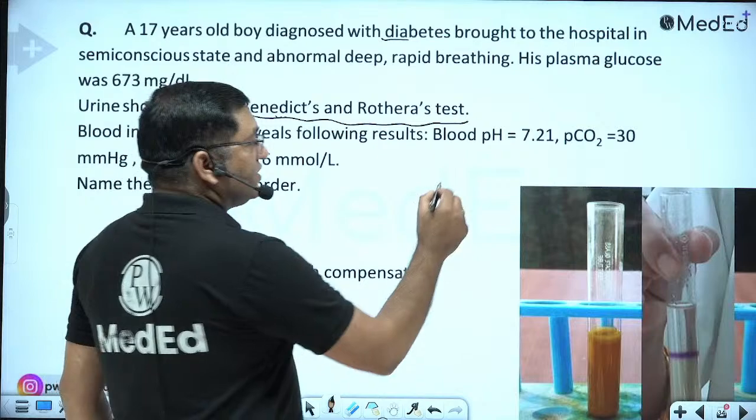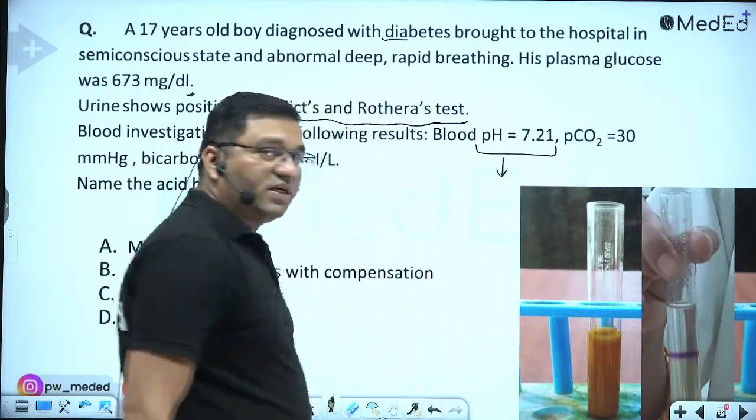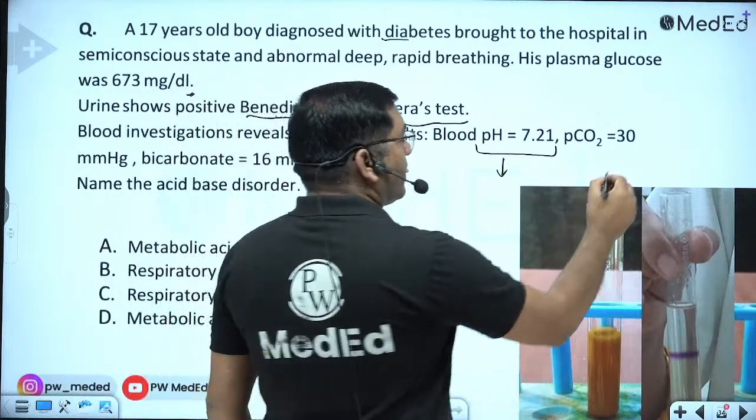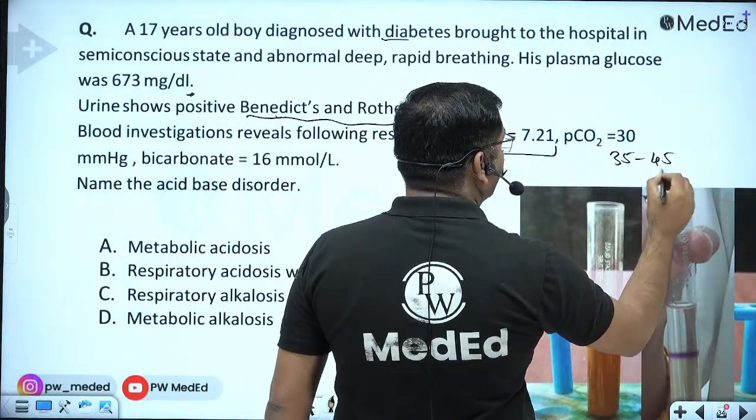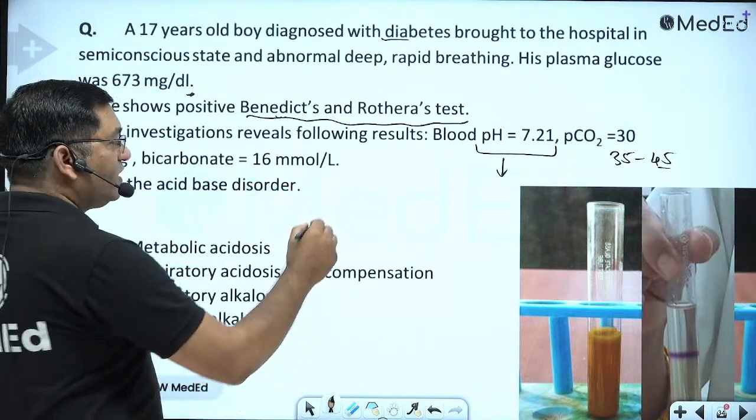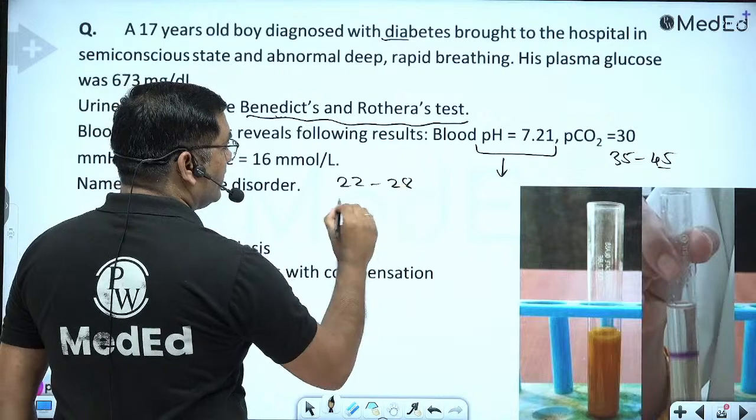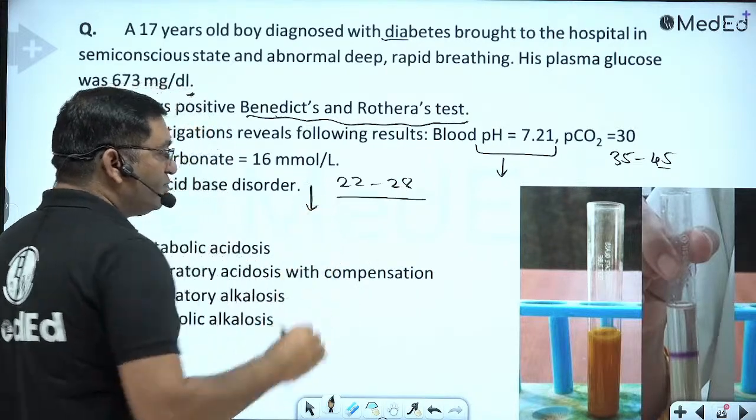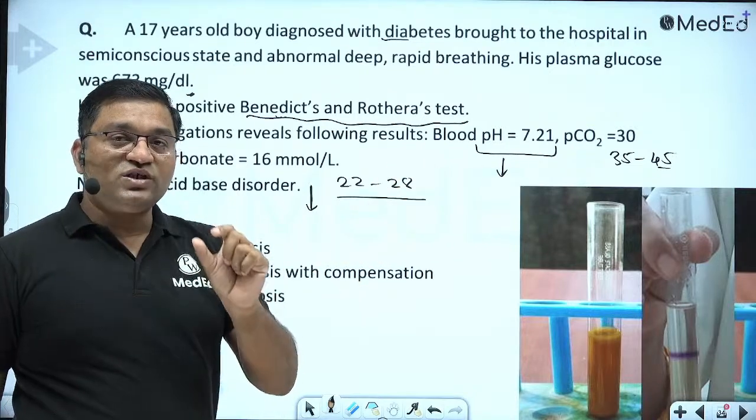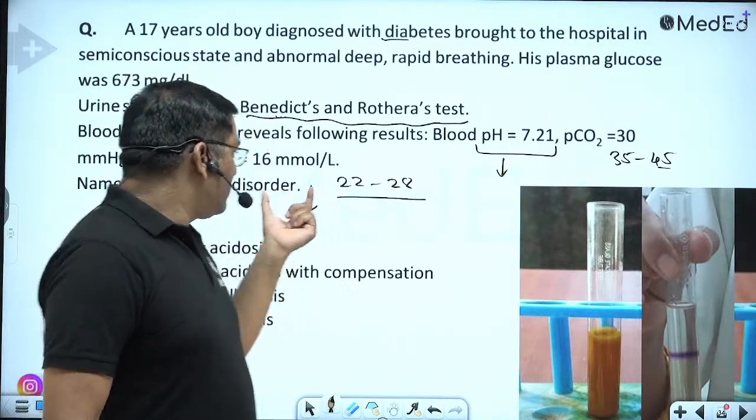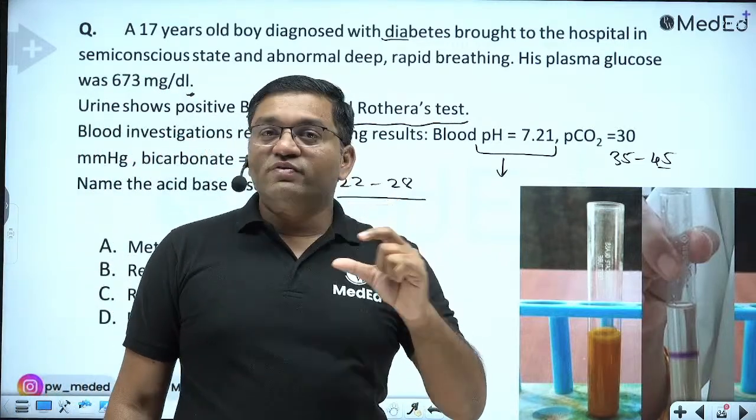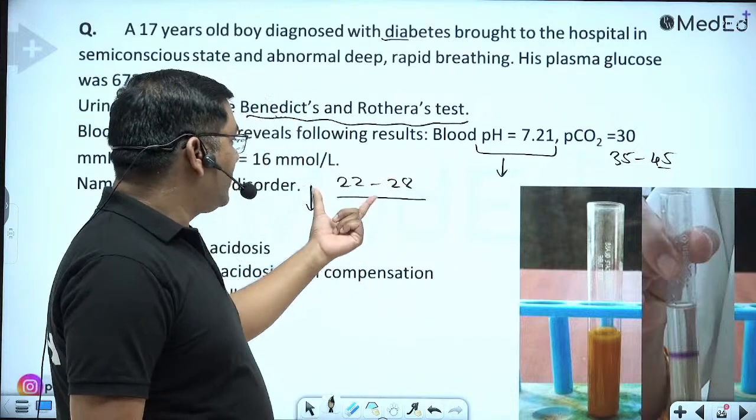Blood pH is 7.21, meaning a decrease in blood pH, so acidosis is there. PCO2 is 30, normal level is 35 to 45, so it is decreased, and the bicarbonate is 16 millimole per liter. Bicarbonate normal level is 22 to 28, so it is decreased. So the bicarbonate component is going with the pH. The parameter which goes with the pH is the primary defect, so here it is metabolic acidosis.